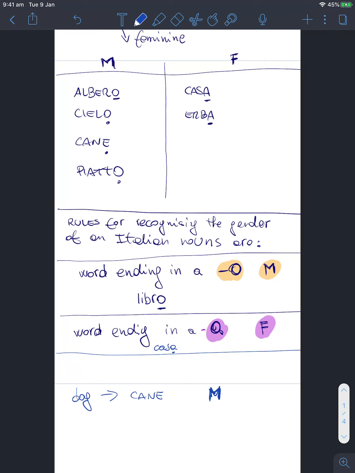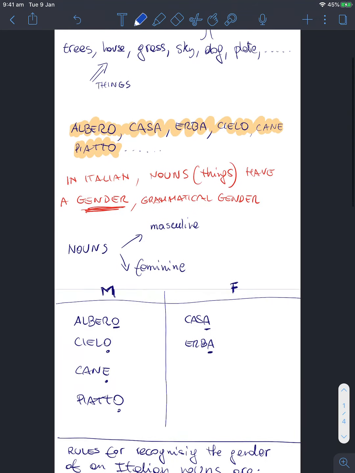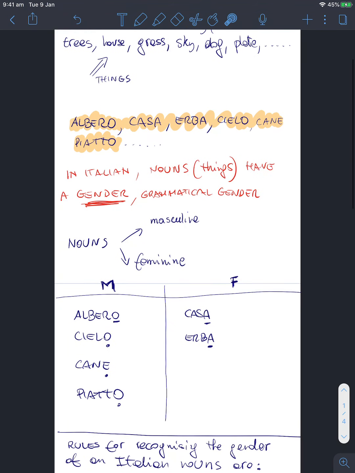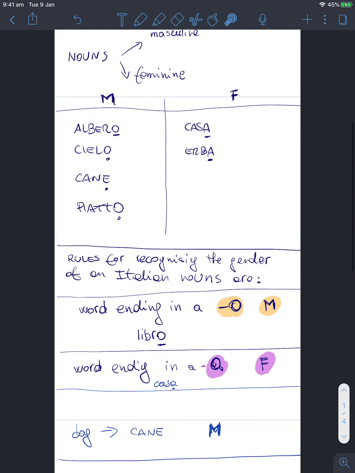All right? So, recapping. In Italian, nouns have a gender, grammatical gender. They are either masculine or feminine. There's no in between. Usually if they end in an O, they're masculine.